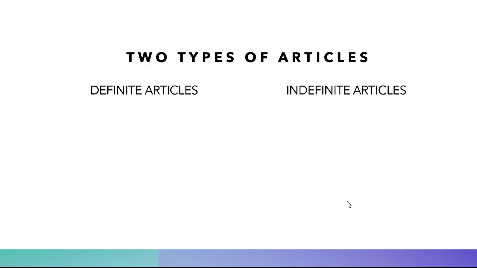So, there are two types of articles, okay? Definite articles and indefinite articles. I'll tell you what it is in English and then I'll tell you what they are in Spanish. In English, the definite article that you have is "the." And in English, the indefinite article is going to be either "a" or "an" or "some." And I'll give you some examples, you'll see.